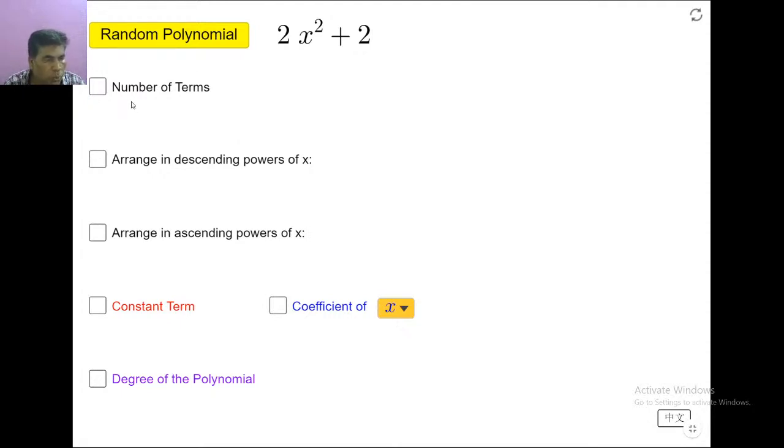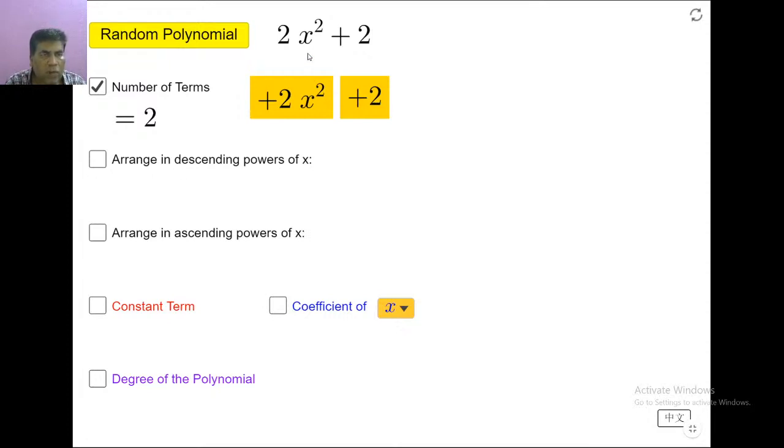Sai Tejesh, 2 terms. Kushwant Kumar Reddy, 2 terms. Yes, you are correct. 2 terms is the correct answer. In the beginning of 2x square, there is no symbol, but we have to take it as plus. So plus 2x square is the first term and plus 2 is the second term. 2 terms are there.